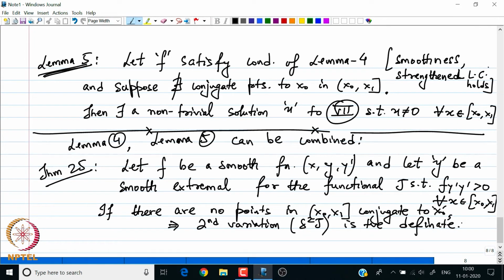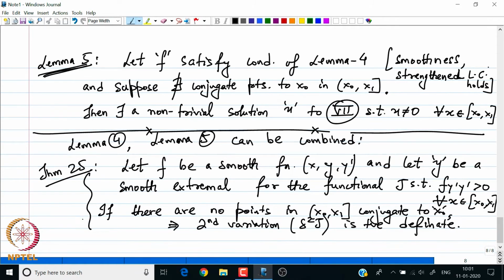Okay. So as I said, this result provides us with the sufficient condition, or the link between the non-existence of conjugate points and the positive definiteness of the second variation. However, we still have to find the necessary condition, that is the other way round, linking the positive definiteness to the non-existence of the conjugate points, and also further we have to find the if and only if link between the second variation being positive definite and the extremal y being a minimum, right.